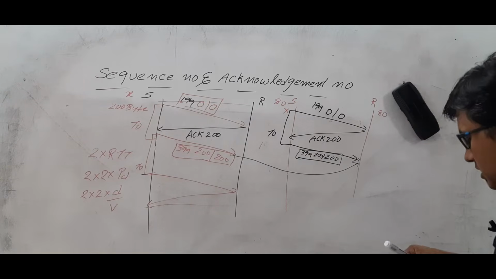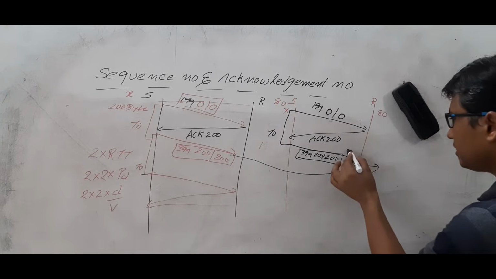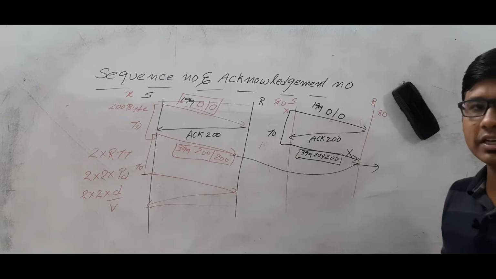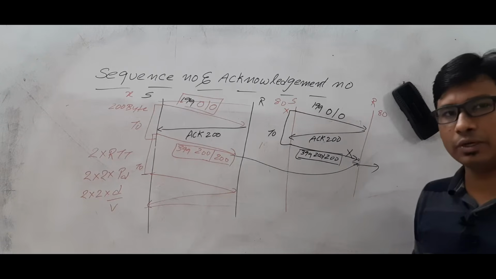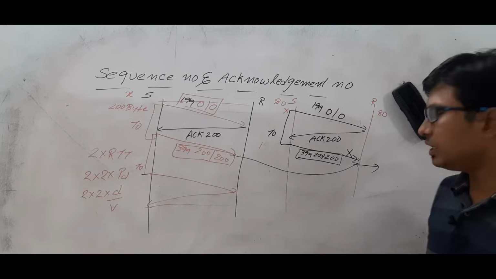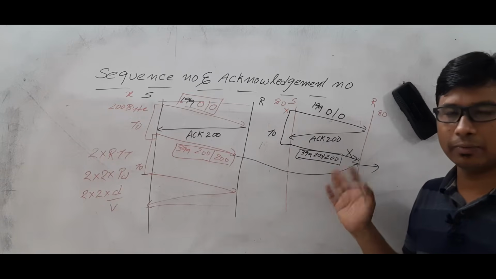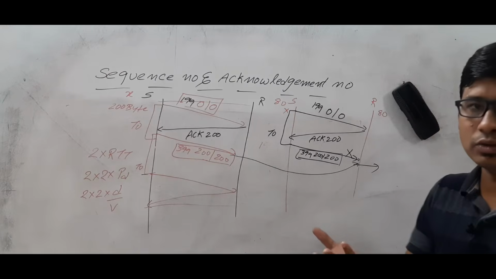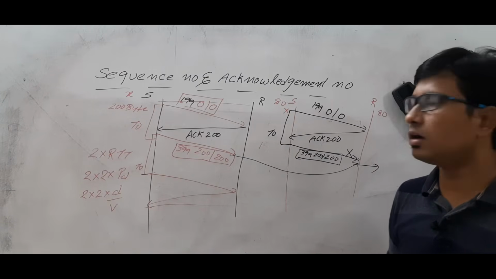Suppose let's take that it has accepted this packet and neglected this packet. Because it is a duplicate packet, both having sequence number 200, what will it do? It will receive one packet and drop the other packet because it is a duplicate. That is what the receiver will do. There is no mistake at the receiver. Am I right or wrong?